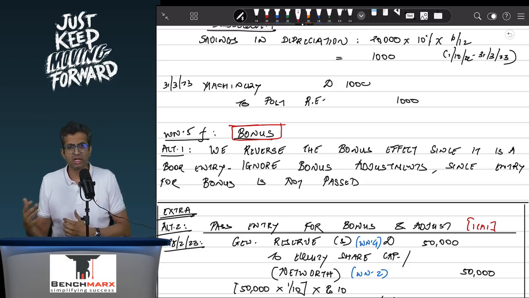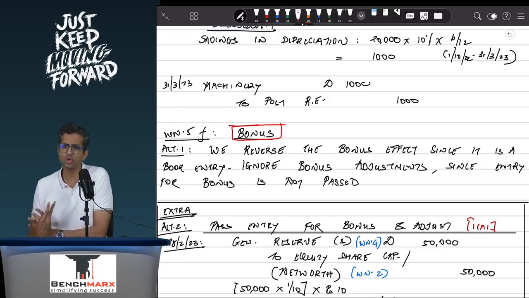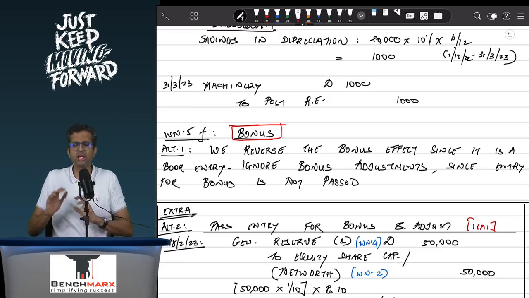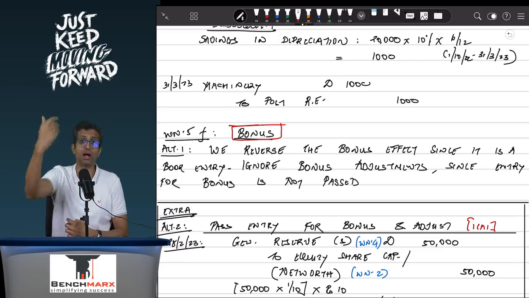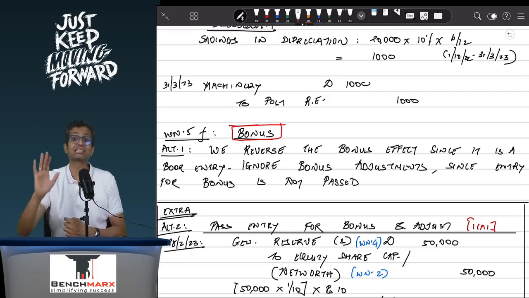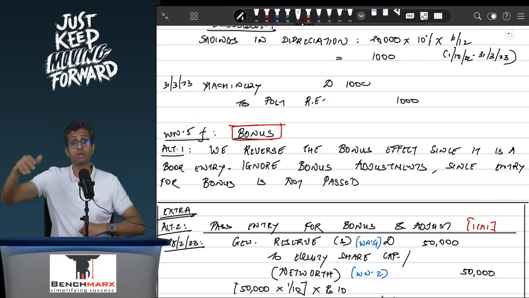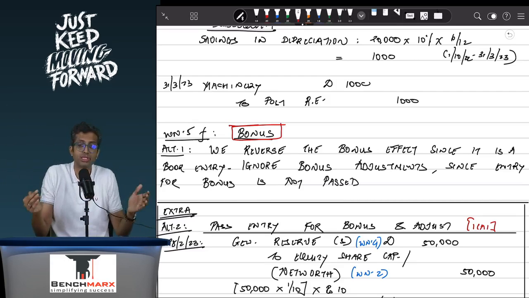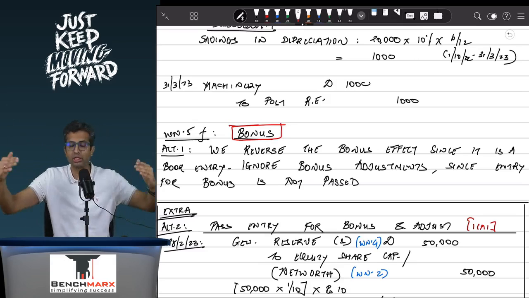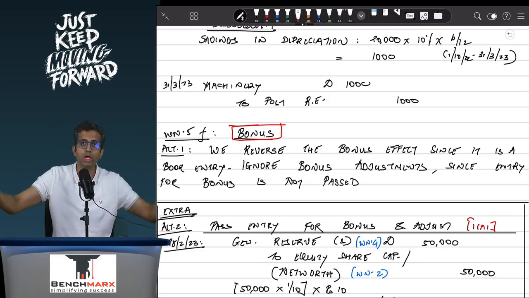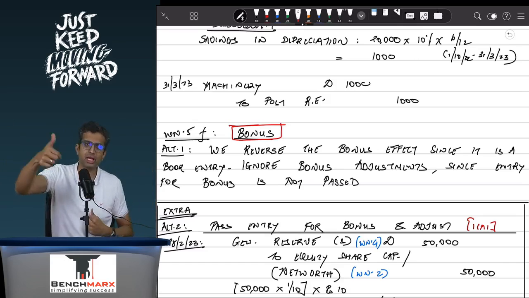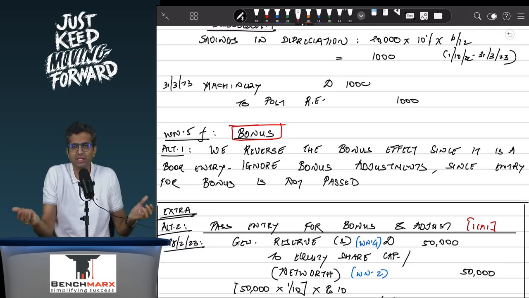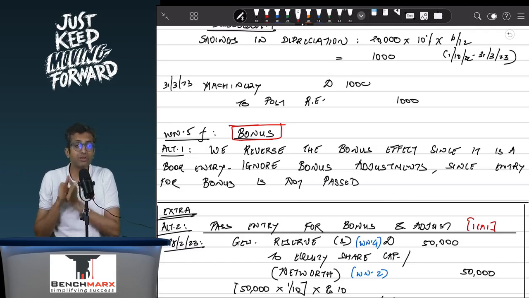And as a result, ideally, even if a bonus entry is passed, you could have reversed it and done the working. Or in this case, since the bonus entry is not passed at all, you may just skip giving the effect of bonus. Sir, but bonus is actually given by the subsidiary. How does it matter? Subsidiary share capital does not get consolidated at all. Subsidiary share capital gets eliminated, and hence bonus, even if you ignore, works.